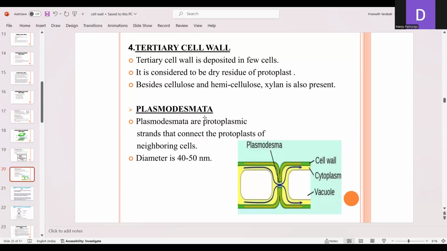Next is the plasmodesmata. They are protoplasmic strands that connect the protoplasts of neighboring cells, and the diameter is 40 to 50 nanometers. Two adjacent cells are connected through these plasmodesmata, which are small openings present in the adjacent cell walls. Through these, the connection between the two adjacent cells takes place, that is, the transport of any material between two cells.